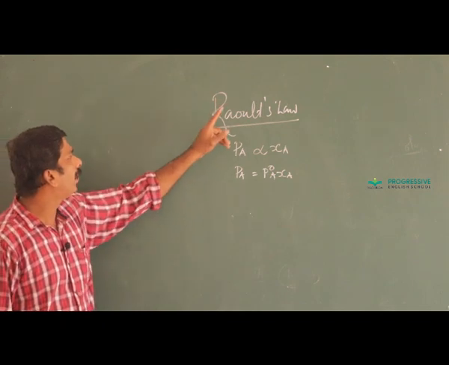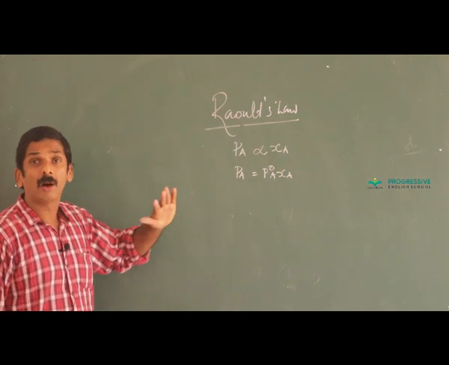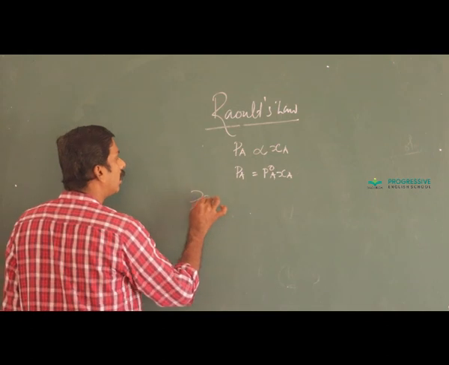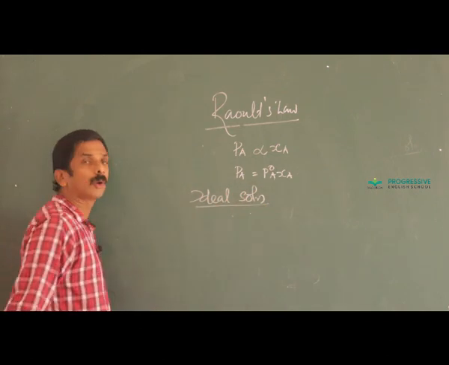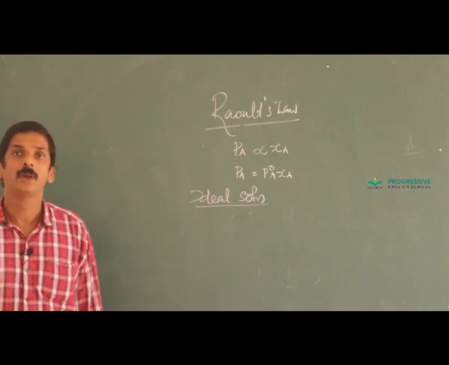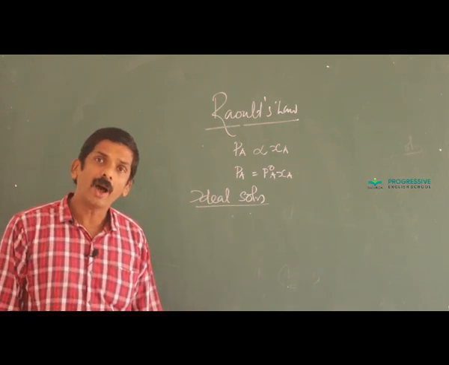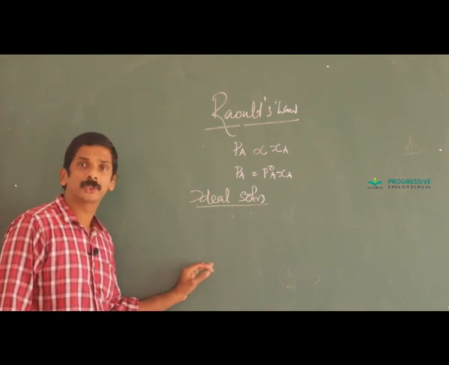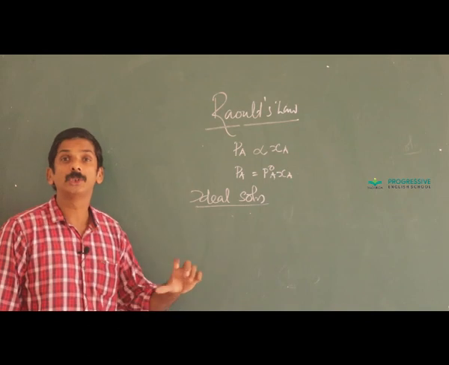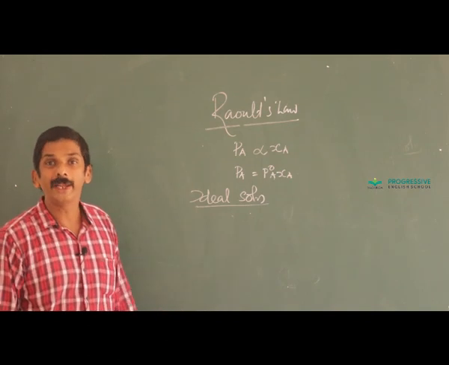A solution which obeys Raoult's law at the entire concentration and temperature range is called an ideal solution. Practically, there is no ideal solution, but if we decrease the concentration of solute, certain solutions behave almost ideally.